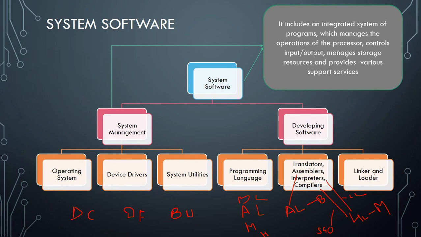Next one is linker and loader. What is linker used for? Linker is used to link the coherent programs with the hardware and the other system programs, whereas loader is used for loading it and reallocating the program in the main memory.